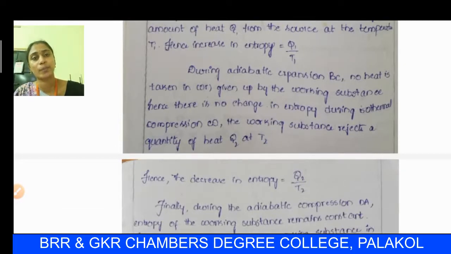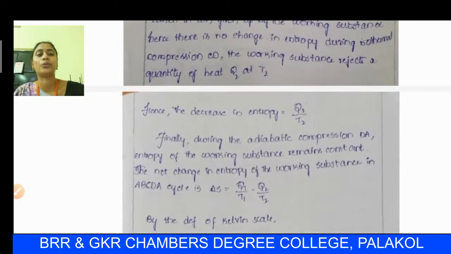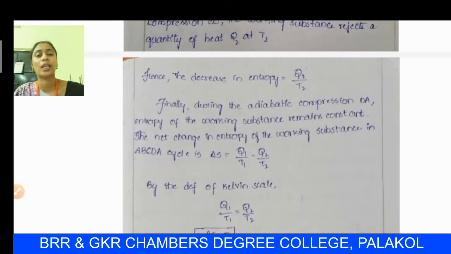In AB isothermal expansion, there is an increase in entropy. In CD, there is a decrease in entropy, which is nothing but Q2 by T2. Finally, during adiabatic compression DA, the entropy of the working substance remains constant. In isothermal expansion and compression, there is a change in entropy, meaning increasing or decreasing. But in an adiabatic process, there is no change in entropy.